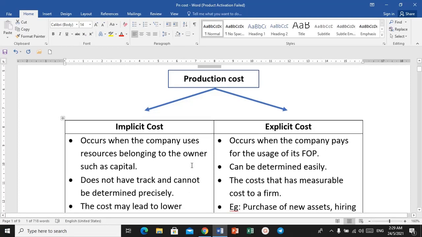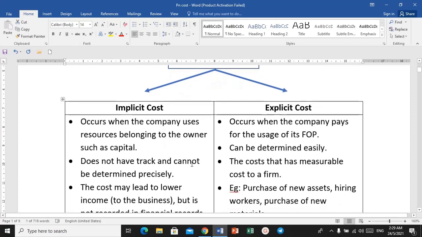So we can see here the second difference between implicit and explicit cost is the implicit cost does not have track and cannot be determined precisely. Okay, ia tidak boleh ditentukan ataupun ia tidak mempunyai nilai yang dapat kita ukur. Okay, but for explicit cost, it can be determined easily.